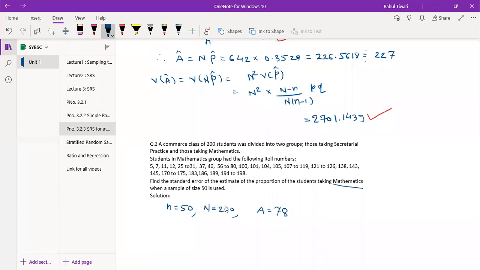You need to count this, you can call it the population, because it is 25 to 31. So here we have 6 observations, and here 56 to 80. Here is 7.